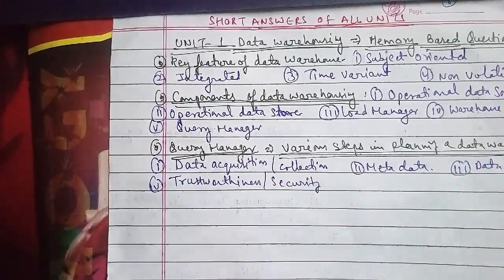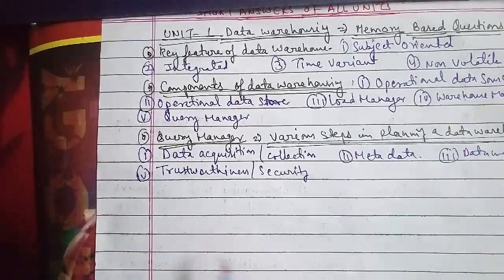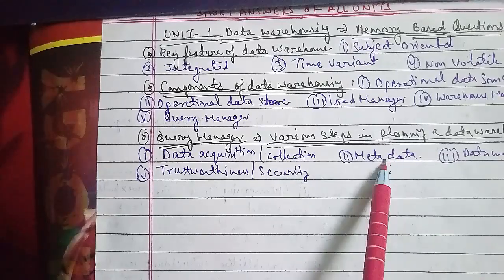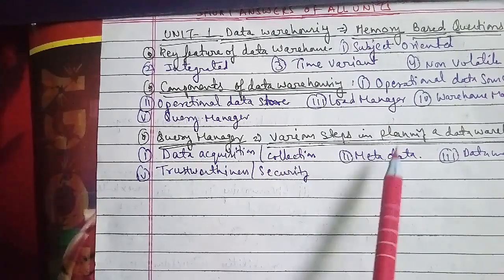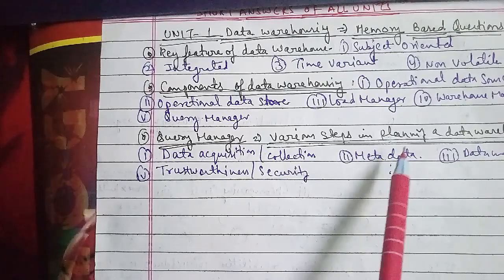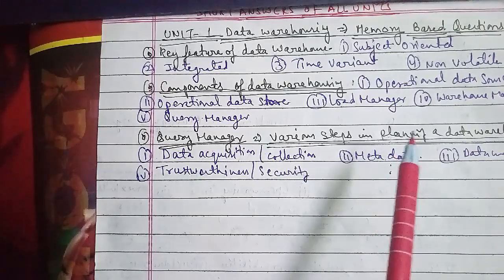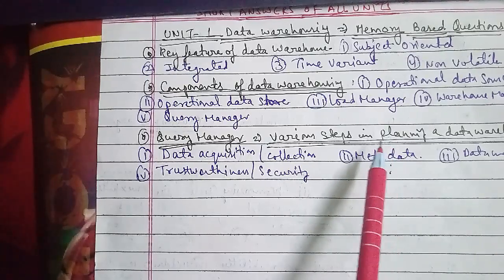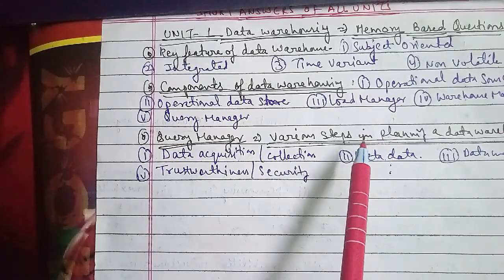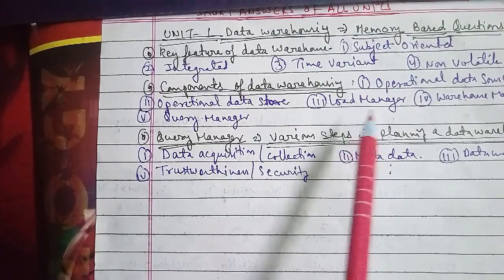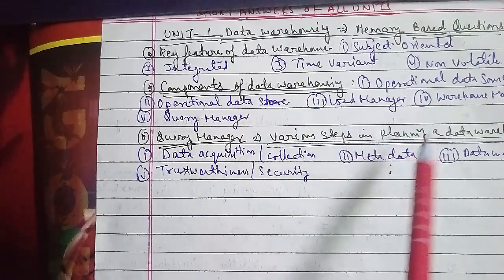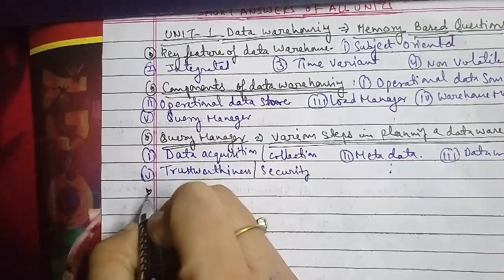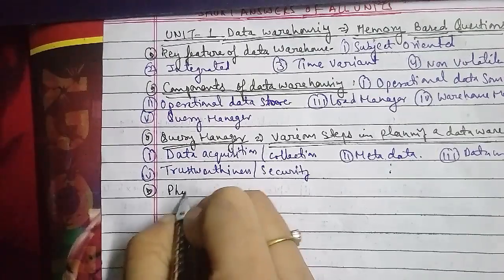We'll talk about another possible question: describe the various physical structures of the data warehouse. The various physical structures of the data warehouse are as follows.